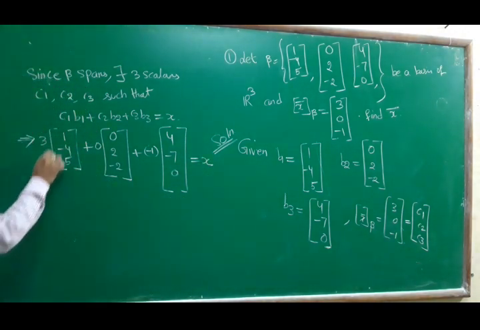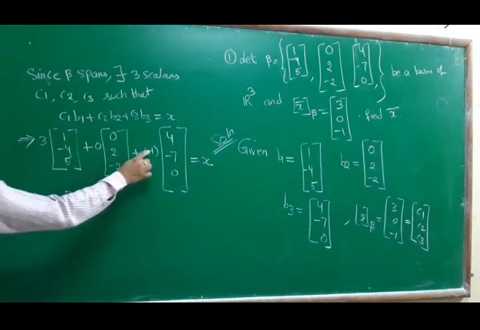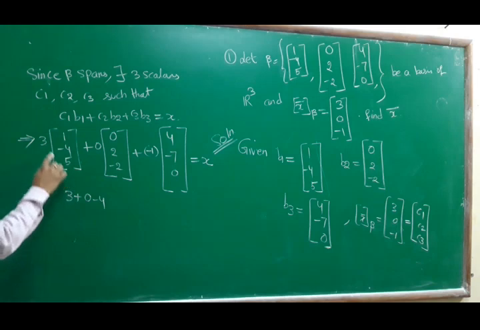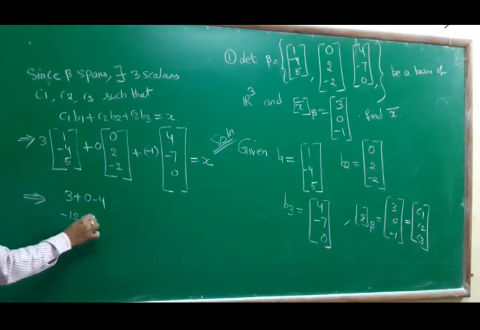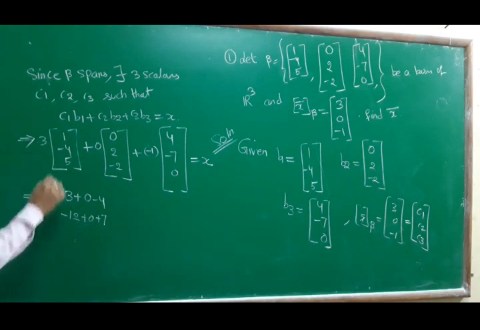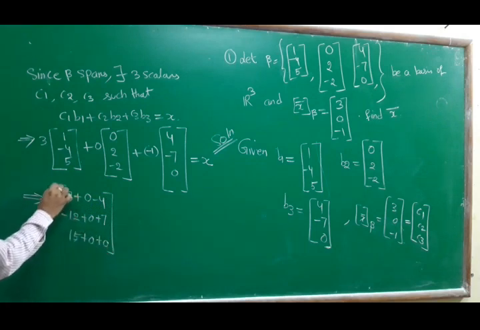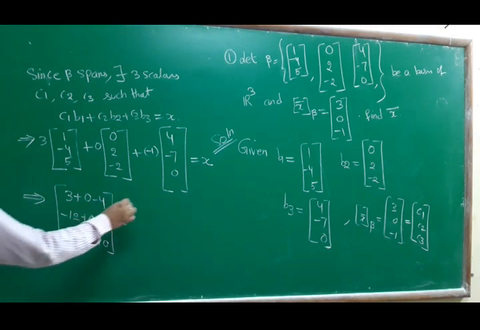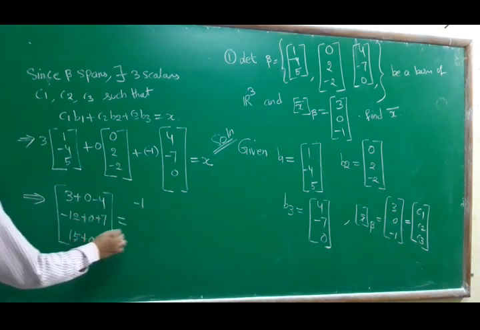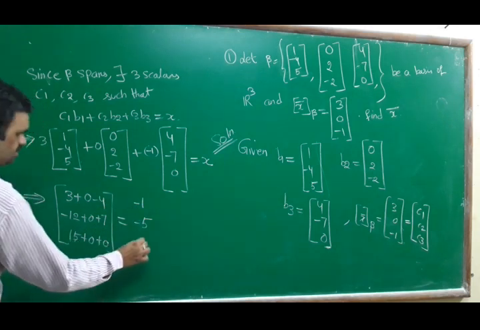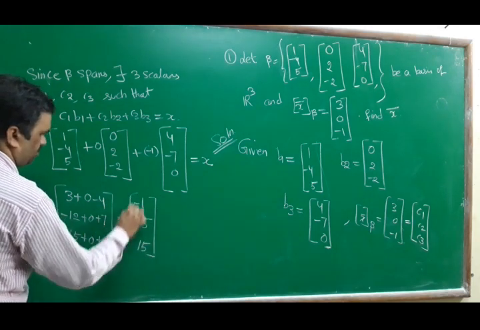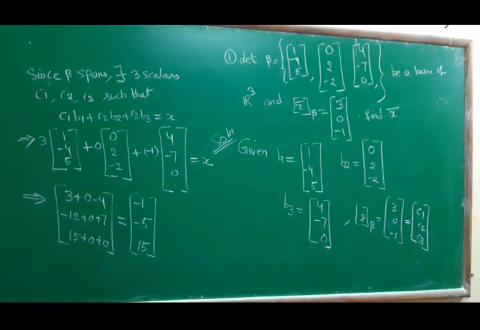First row: 3 plus 0 minus 4, which gives minus 1. Next, 3 into -4 is -12, plus 0 plus 7. Then 3 into 5 is 15, plus 0, again 0. So simply we get 3 plus 0 minus 4 is -1, -12 plus 7 is -5, and 15. We got x equal to (-1, -5, 15).